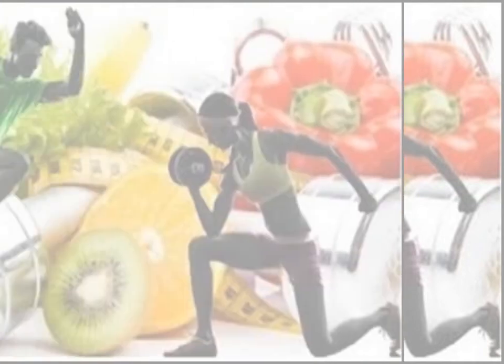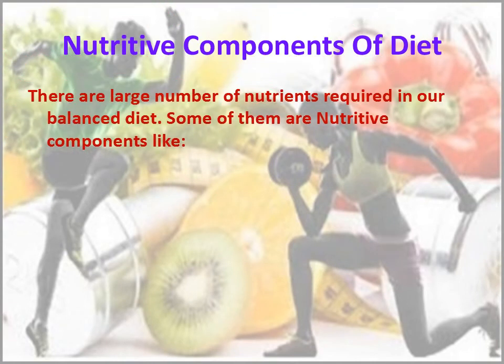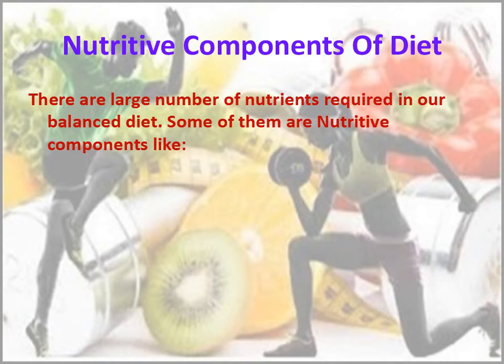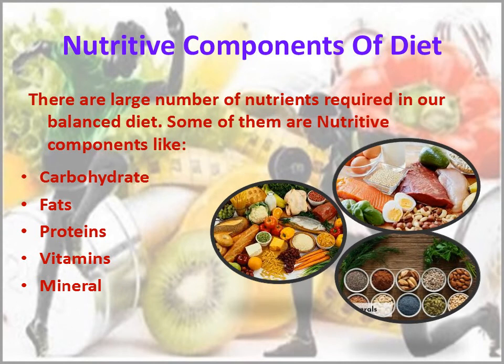Now, first, nutritive components of diet. There are large number of nutrients required in our balanced diet. Some of them are nutritive components like carbohydrates, fats, proteins, vitamins, minerals. See, nutritive components are those types of components which our body digests easily and from which we get energy, such as carbohydrates, proteins, fats, vitamins, minerals, and water.